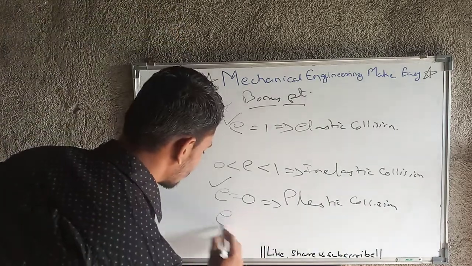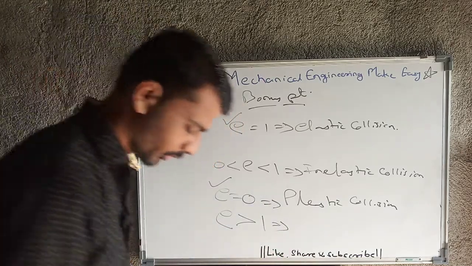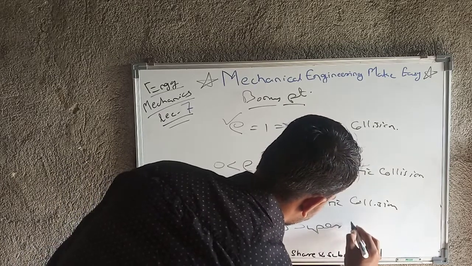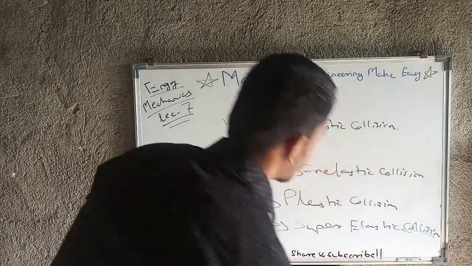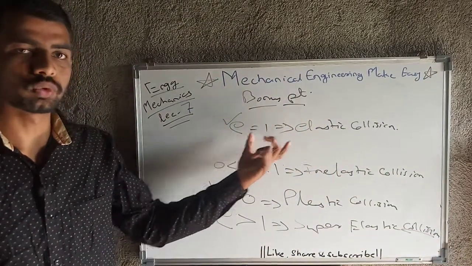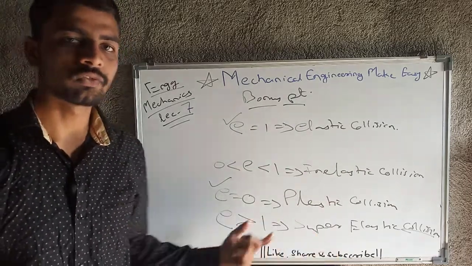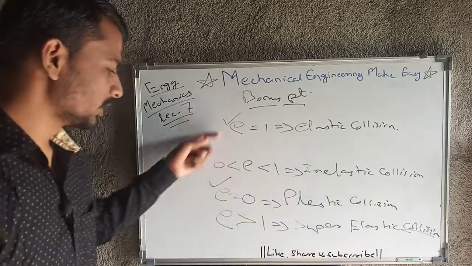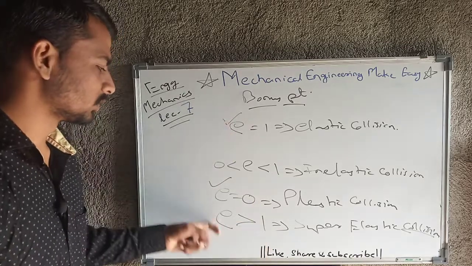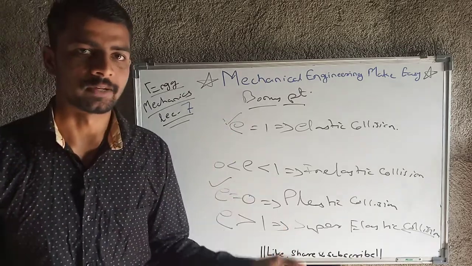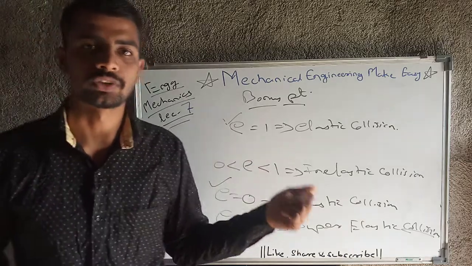And there is one another concept also, that is if e is greater than 1, this is nothing but super elastic collision. This is also very important. While e equal to 1 is elastic collision, 0 to 1 inelastic collision, 0 then plastic, and greater than 1 then super elastic collision. So these 4 conditions are very important for our study purpose, for our GATE purpose also, because this is very basic for a number of numericals. So note down all these 4 conditions. We will require all these conditions while solving numericals.